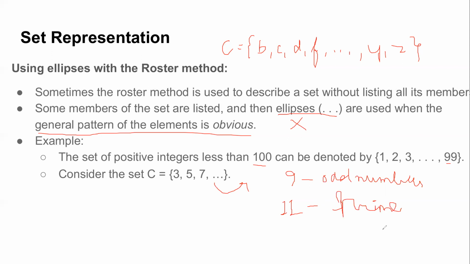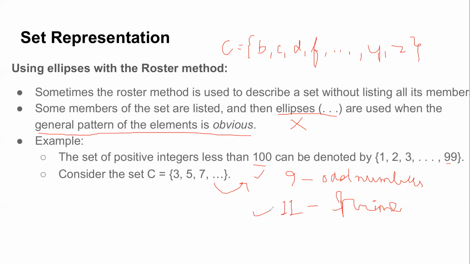So you can see here the pattern is not obvious. If I put just 3, 5, 7 and keep dots, without an end element which would at least give me a guess what this pattern is all about, then definitely ellipsis should not be used. It should only be used where you can unambiguously state the pattern, right? As you can see in this example, both 9 as well as 11 are correct.